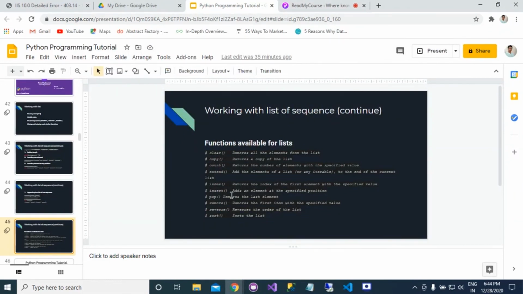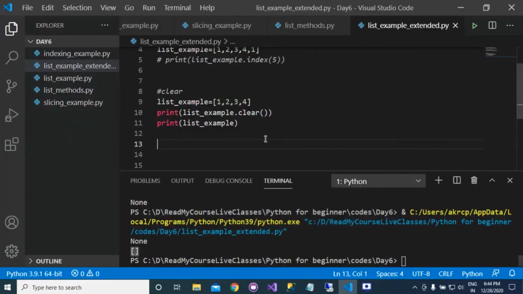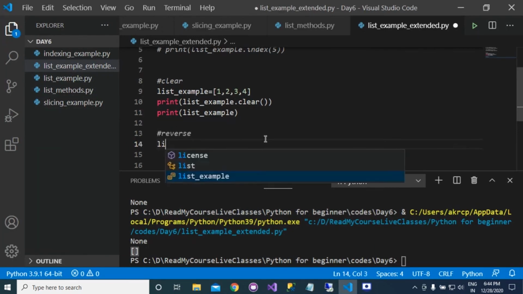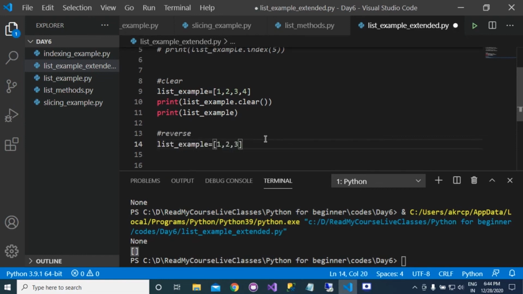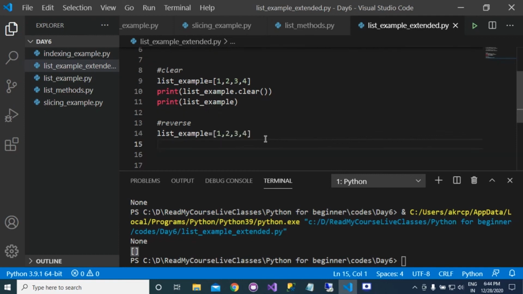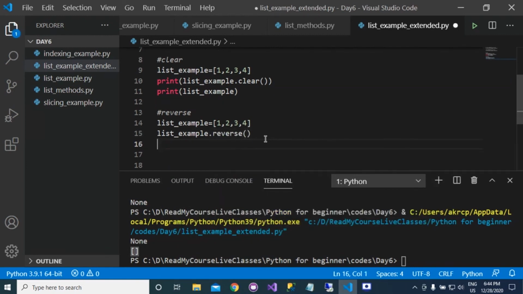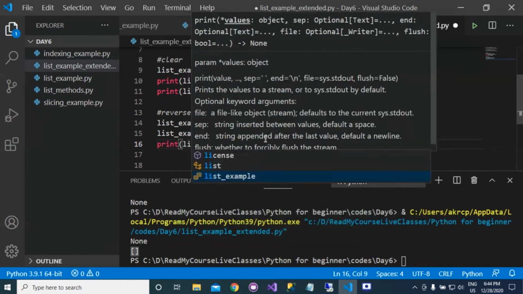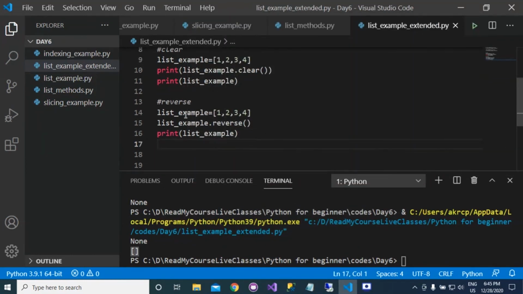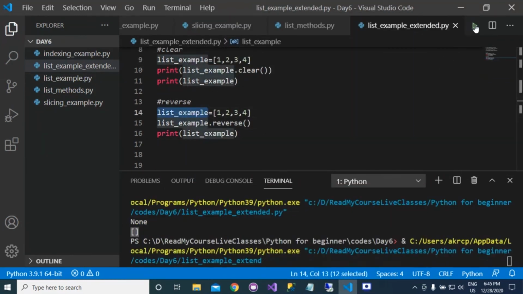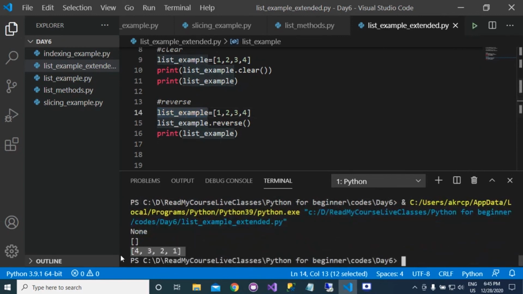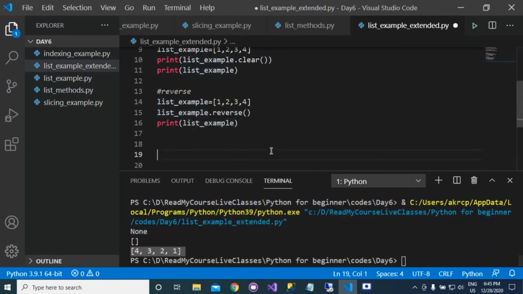Now we have the sort and reverse methods. Suppose that we have a list example equal to 1, 2, 3, and 4. If you write list example dot reverse, and if you print list example, then this list will be reversed. So here you can see that the output is 4321.